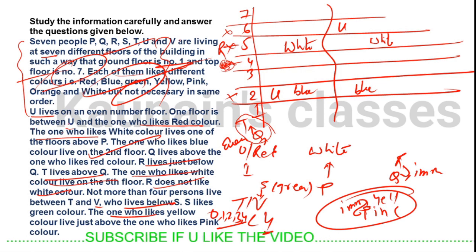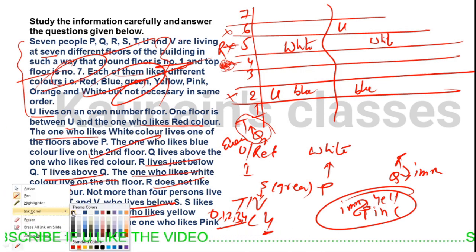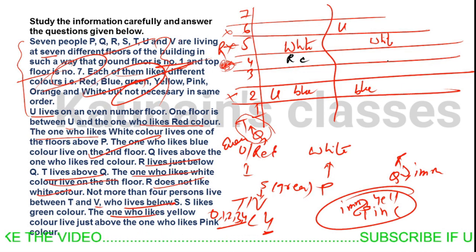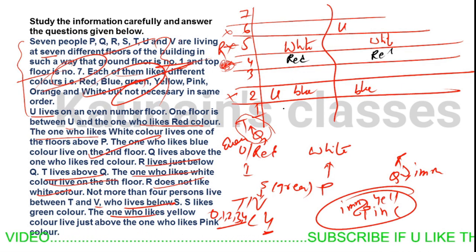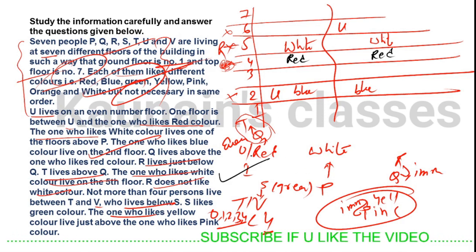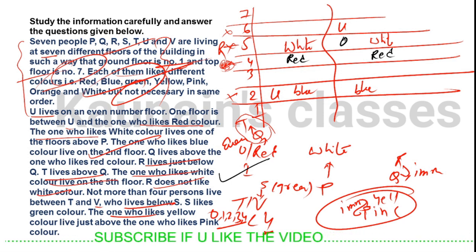Let me change the color of the pen so you can understand more clearly. If U is here, then red would be here, with a gap of 1 person, and U is on an even floor. Red is below Q and T, so we can place Q here and T here.